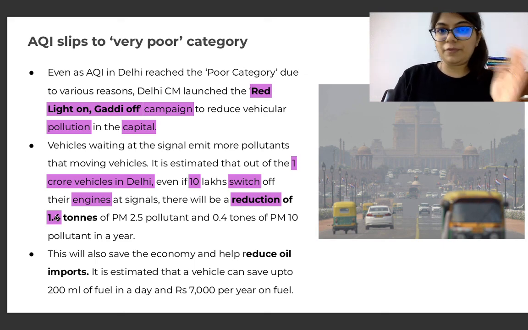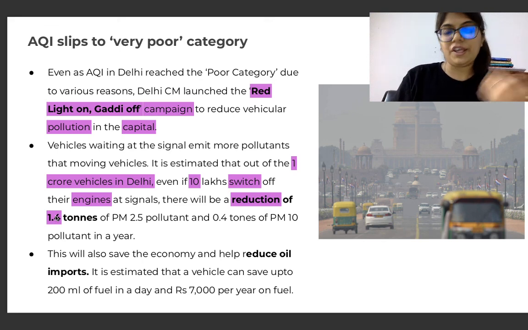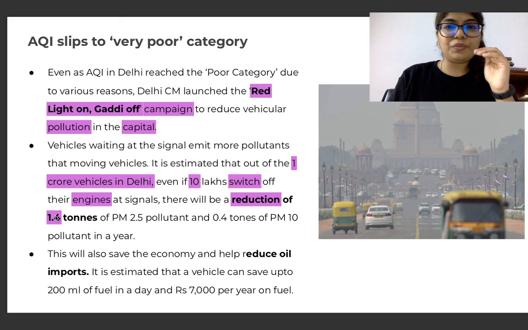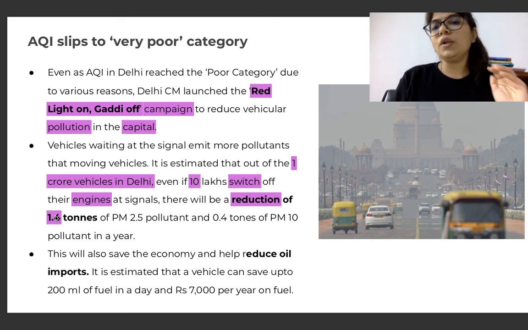We know what PM 2.5 and PM 10 is. And in case you have a doubt, you can look at my previous sessions. I've explained it very well there. And we know that the air quality index reduces because of various reasons like stubble burning in the neighboring states to vehicular pollution and various other reasons. So in order to reduce pollution from the vehicles, Arvind Kejriwal has come up with a campaign called Red Light On Gadi Off campaign.